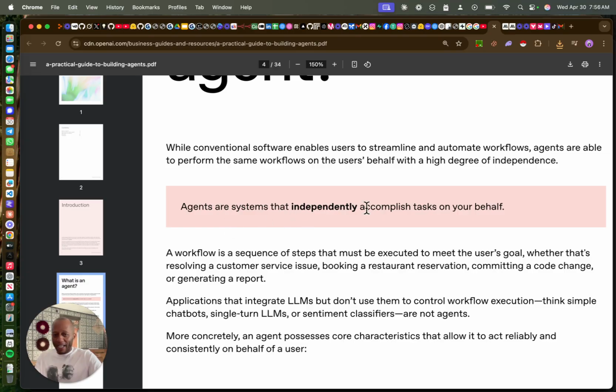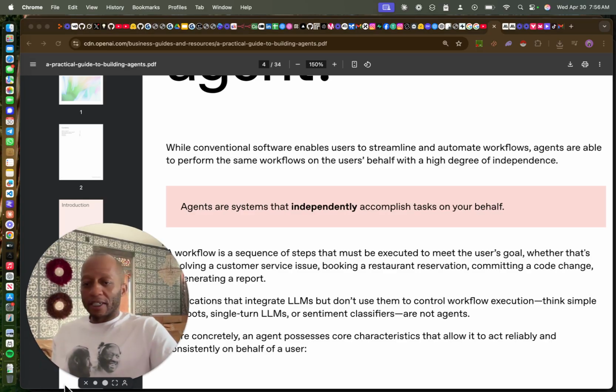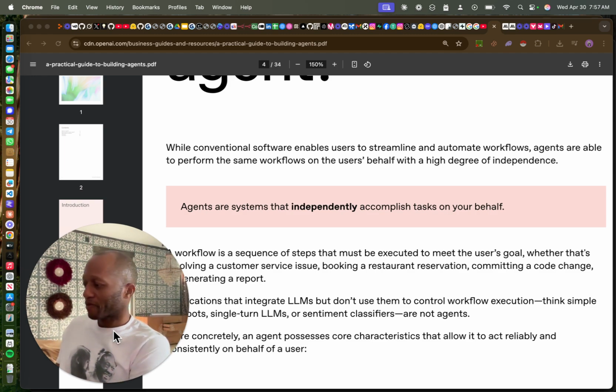Agents are systems that independently accomplish tasks on your behalf. Period. Plain and simple. Most people are trying to figure out what an agent is. I've built hundreds of agents at this stage and point, with every definition: those who just operate like a chatbot, those who finish things for you, those who operate for you, those who work with teams, work with swarms, work with mobs.